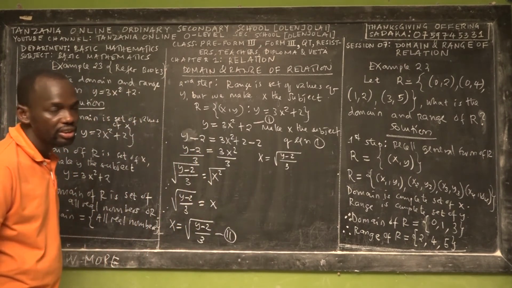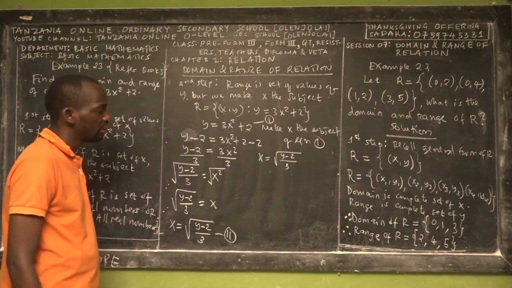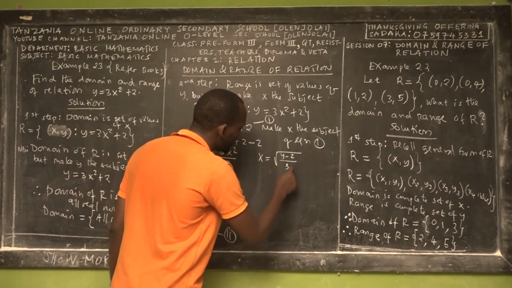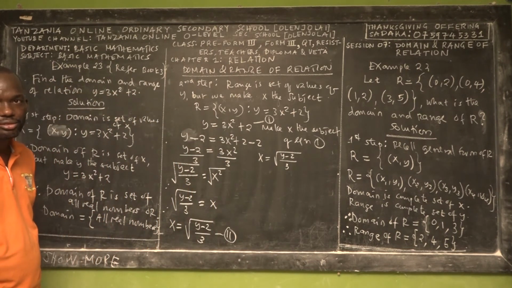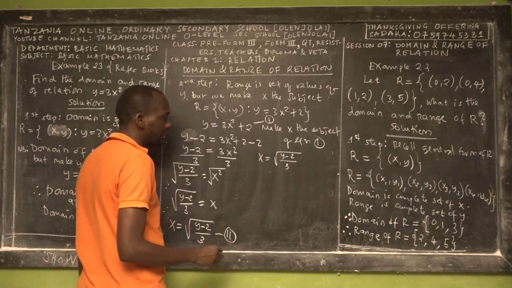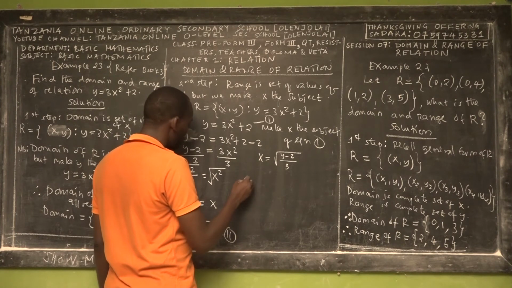For example, if you substitute y equal to 1, then 1 minus 2 is negative 1. So it will be the square root of negative 1 over 3, which is not a real number, it's a complex number, right? So for that case, we have to condition. So for this case, it means we go to the third step.